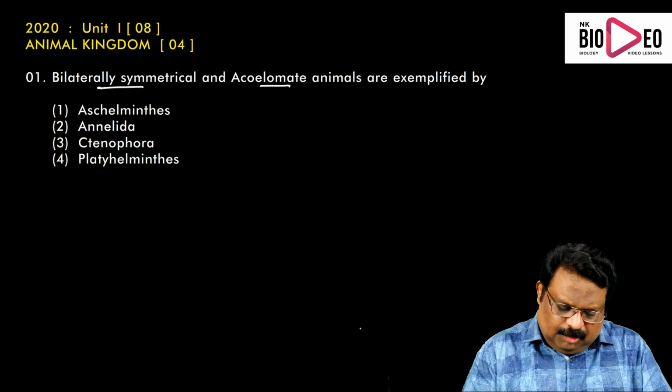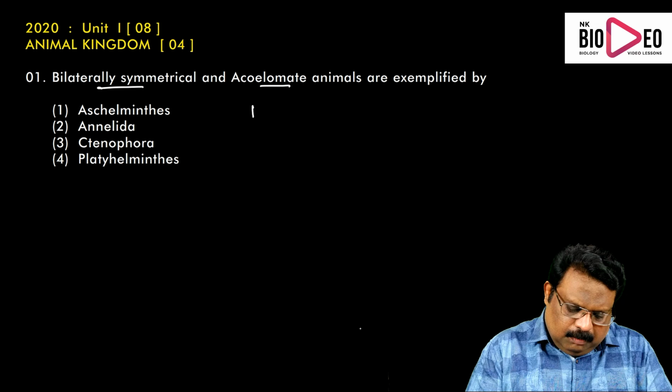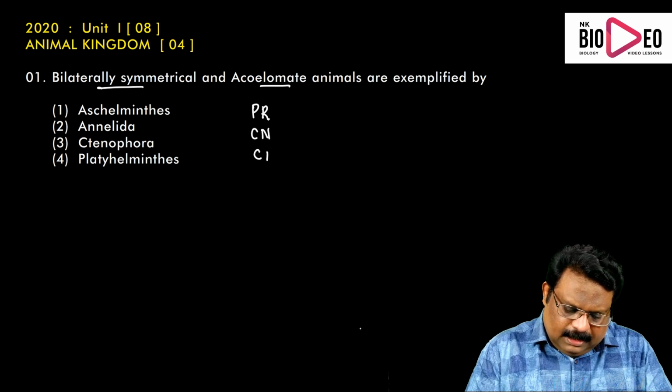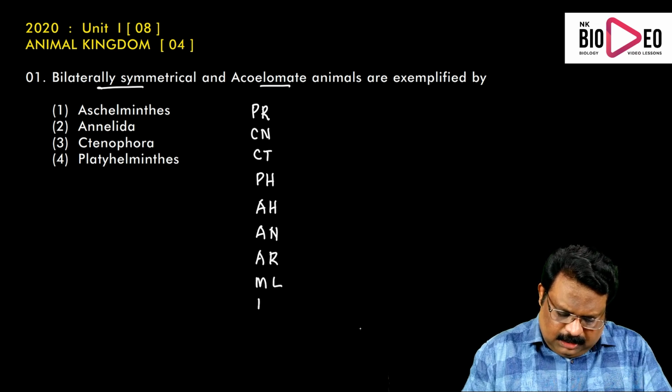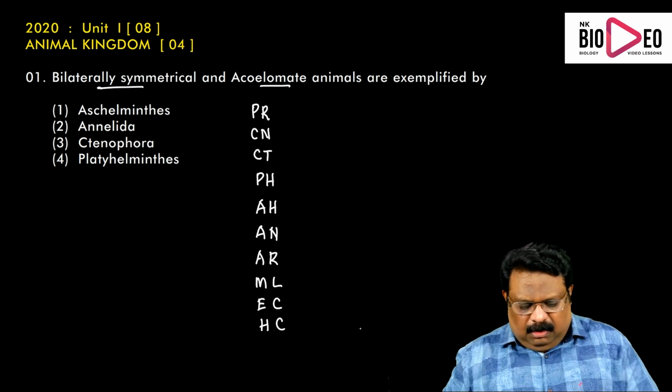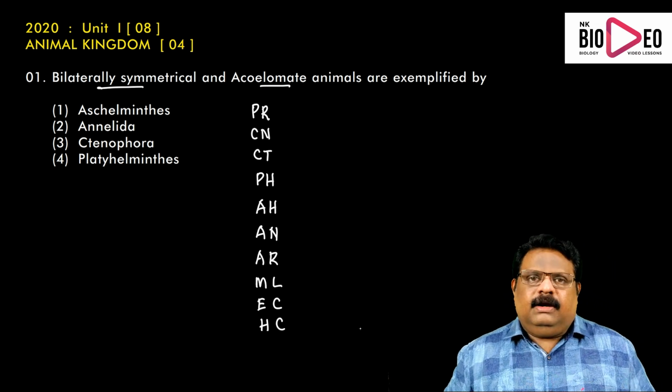Regarding symmetry, the order of phyla is Porifera, Cnidaria, Ctenophora, Platyhelminthes, Aschelminthes, Annelida, Arthropoda, Mollusca, Echinodermata, Hemichordata. All these are the different phyla under non-chordata.